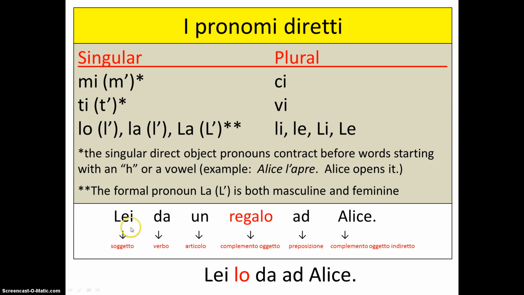And just to review, lei dà un regalo ad Alice. Lei lo dà ad Alice. This would be another way to say the same sentence, but you are replacing your direct object with a direct object pronoun. And you just need to remember that the pronouns do have gender if you're talking about an object or a person other than yourself or we or you guys.